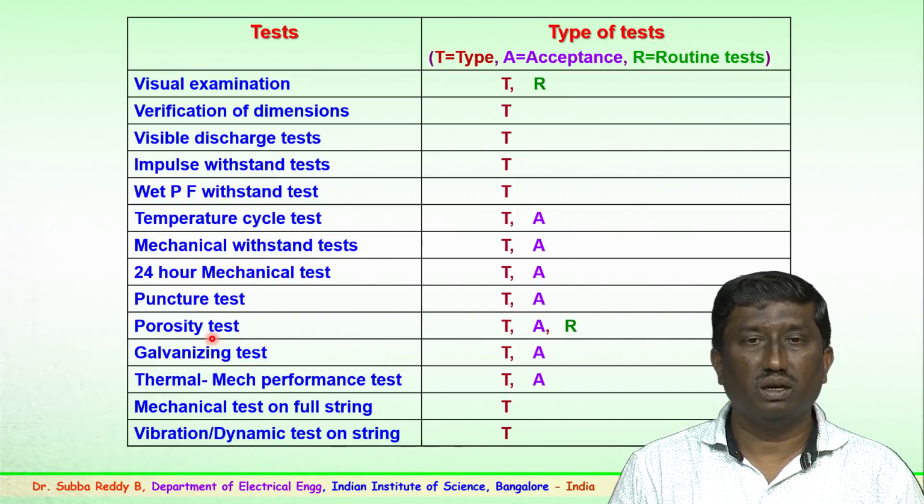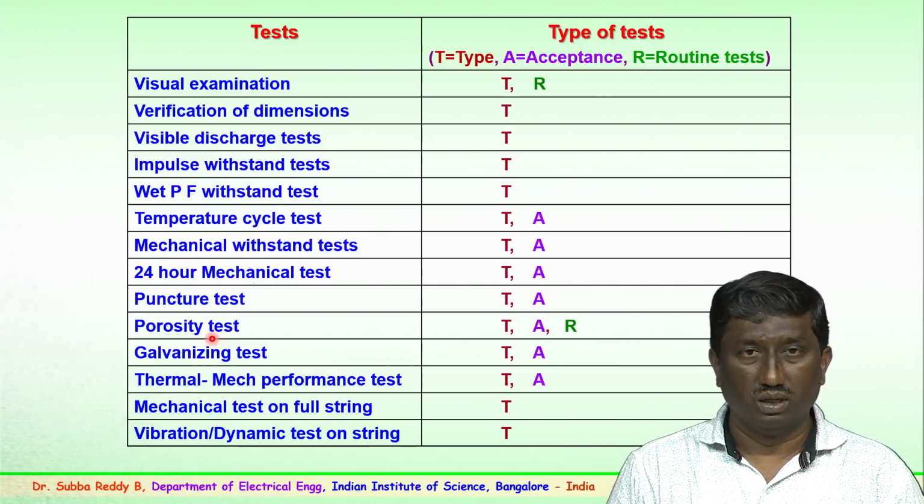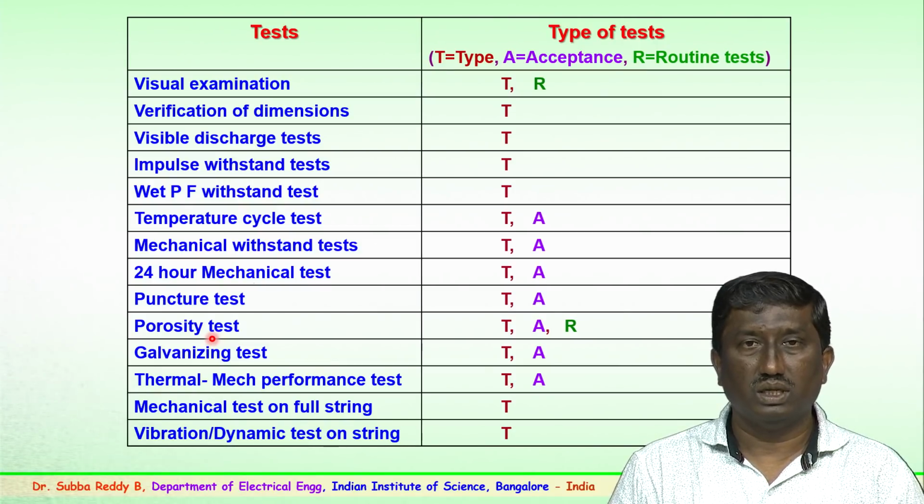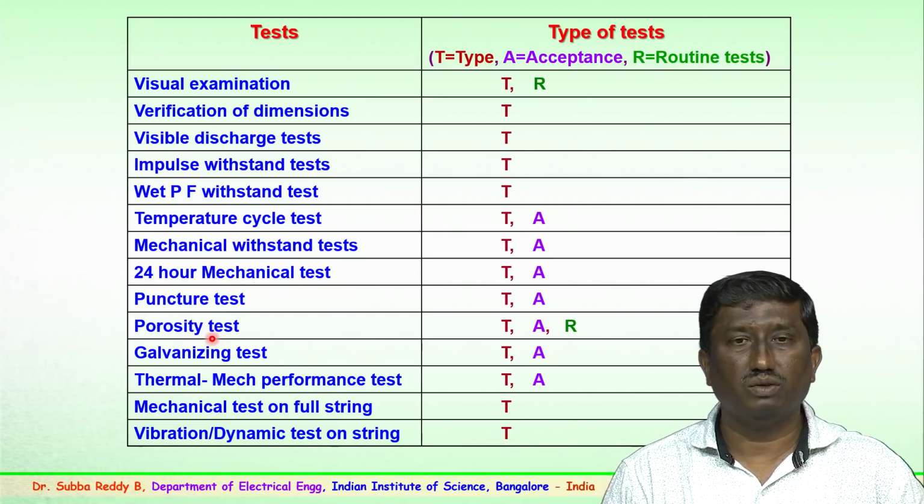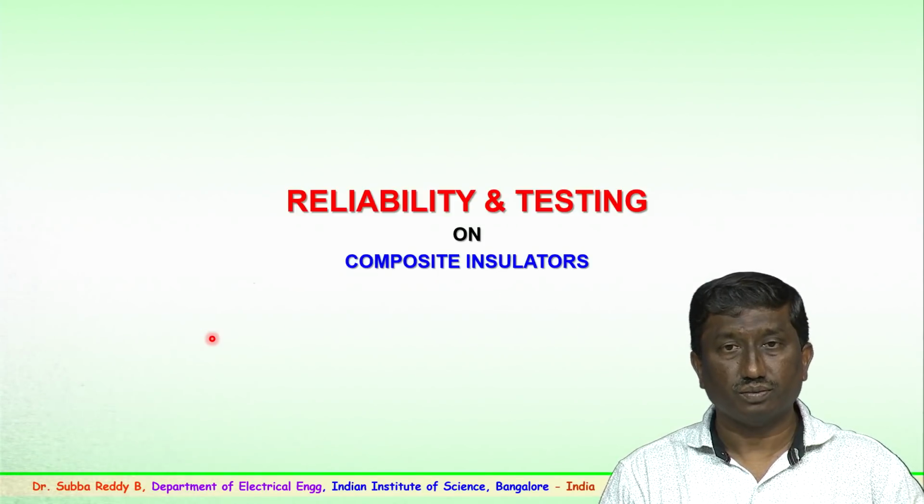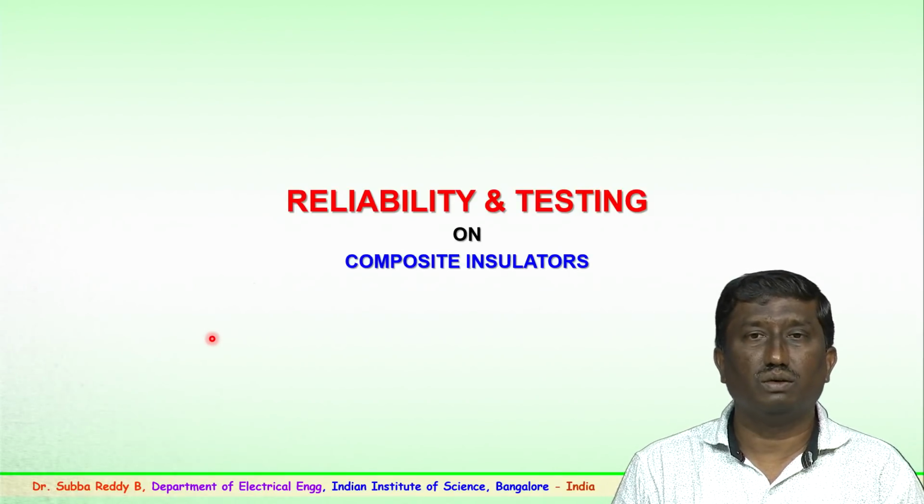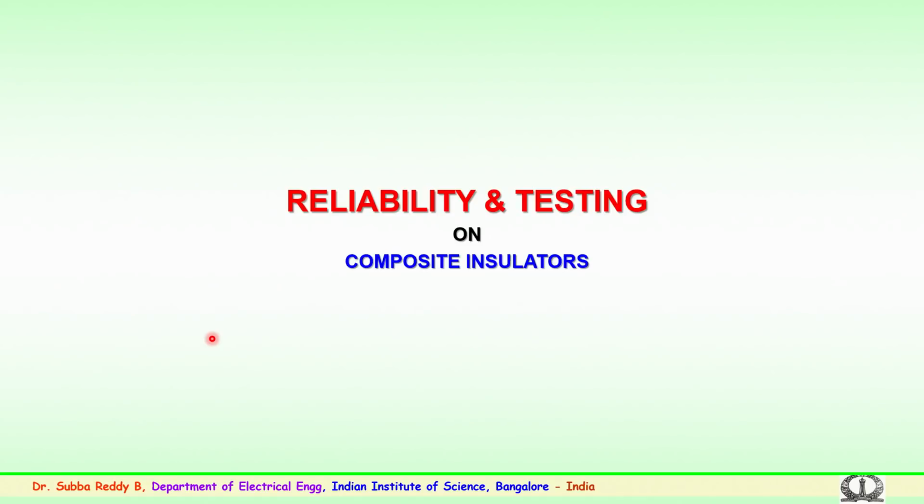You have thermal mechanical and then vibration tests, which are all mechanical related tests. We have also discussed the radio interference test and pollution test. Several of these tests, depending upon the voltage levels at which the insulator or insulator string is used, are specified in the standard IEC 60060, and are mandatory before it is used in the field. So, that was about the importance of ceramic or glass insulators and the various type tests.